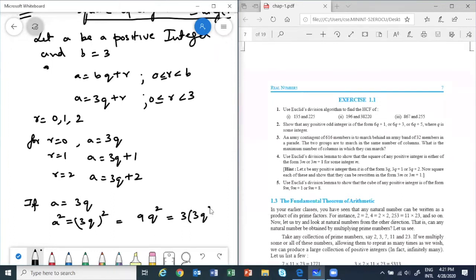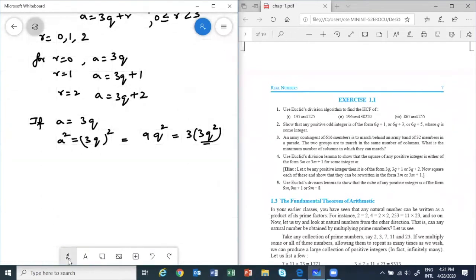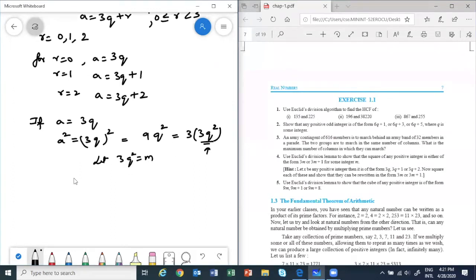3 into 3q square. Now q is any integer, right? Because by Euclid's division lemma, we stated that q and r are integers. So if we substitute 3q square equal to m, let 3q square be equal to m, then a square is equal to 3 times m.